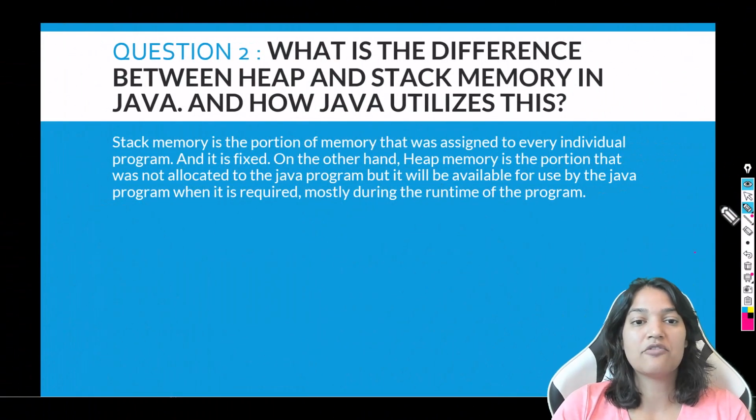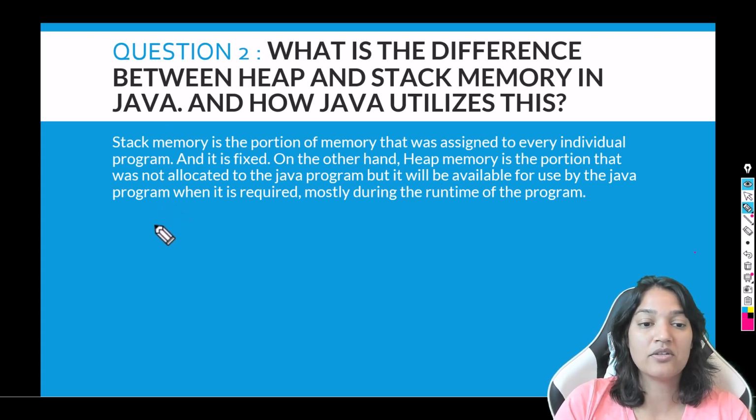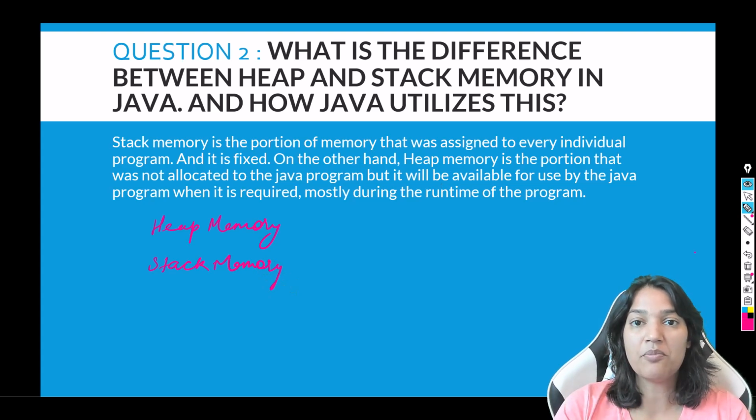The next question that we have is, what is the difference between the heap and stack memory in Java and how can you utilize it? There are two different types of memory we have. One is called the heap memory, and the other is called the stack memory. What is the purpose of these memories? Basically, the variables or the methods that you are writing in your class will go in the stack memory, and all the objects that you are creating will go in your heap memory.